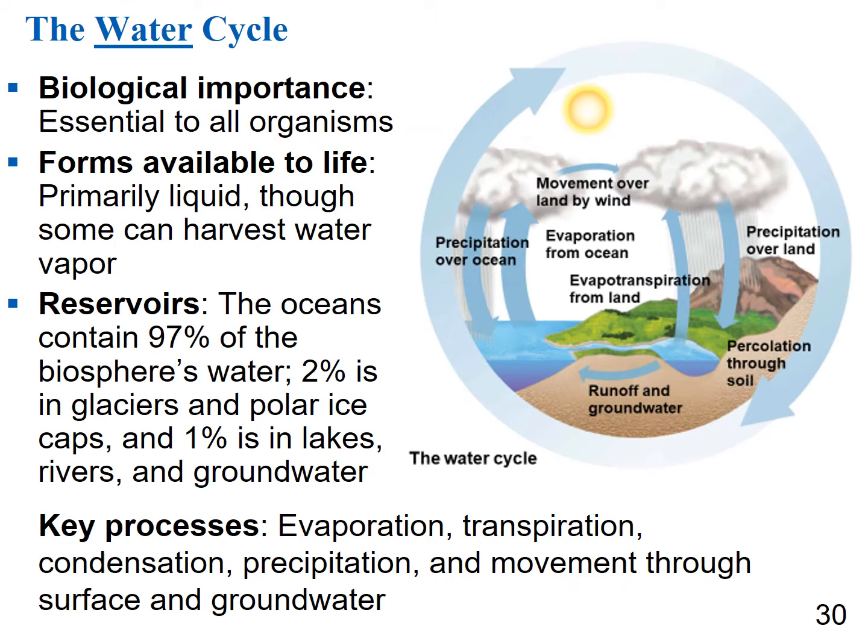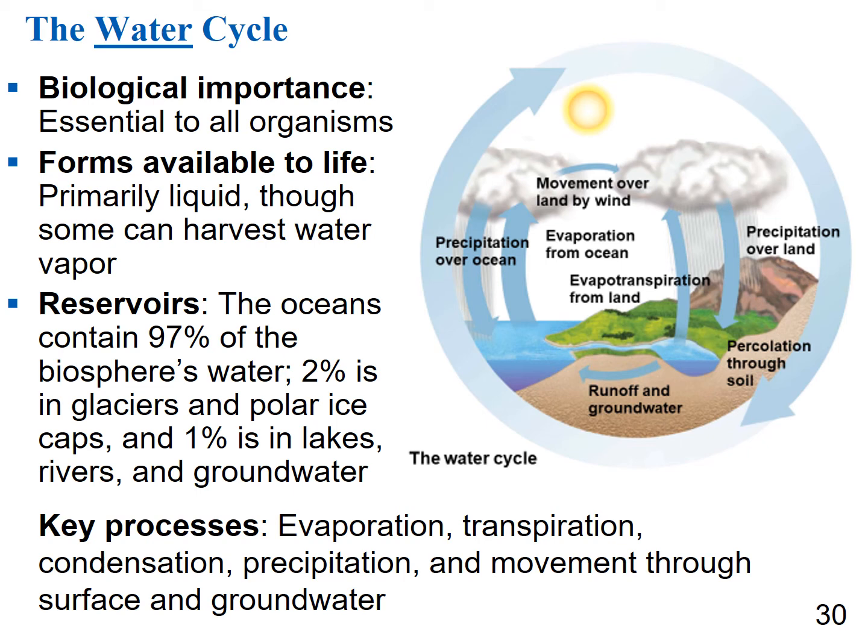So I'm going to go over a couple cycles in the next couple of slides, and I want you to know why this particular nutrient is important to living things, how living things acquire this nutrient, where the sink or the reservoir for this nutrient is, and how humans have altered these cycles. And also I want you to know the key processes. But don't get super hung up on the key processes. We're just kind of doing an overview.